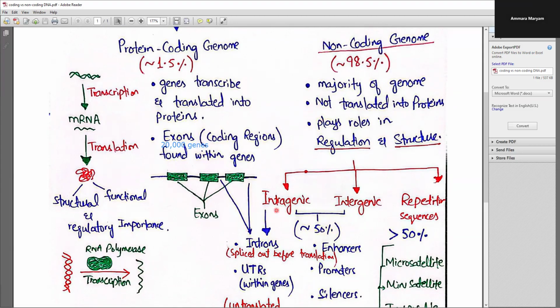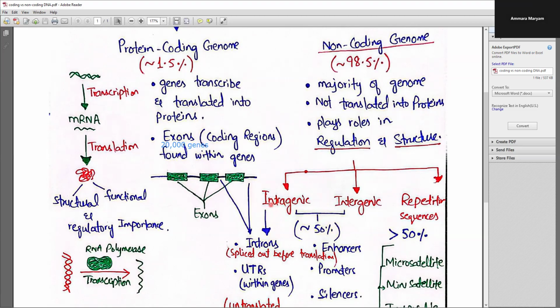These intragenic and intergenic sequences are basically non-coding sequences that code for nothing, but they have their own importance. They can act as the promoters, they can act as the UTRs, they can be enhancers. So what does that mean? First of all, let's talk about the intragenic sequences.